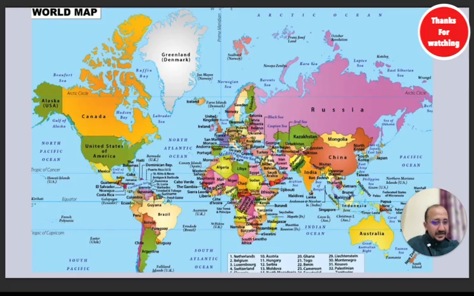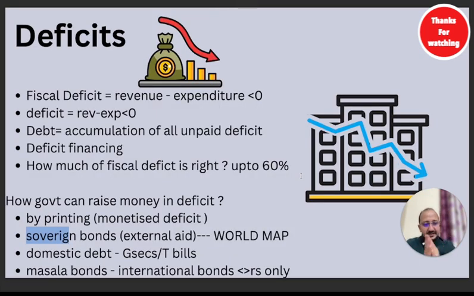So Nepal's government invests in India, Sri Lanka invests in India, even America invests in India. We invest in other countries. It is an exchange that always takes place. We are investing in their country, they are investing in our country. The world is linked with each other. So a country can raise money from other parts of the world, other countries as well.